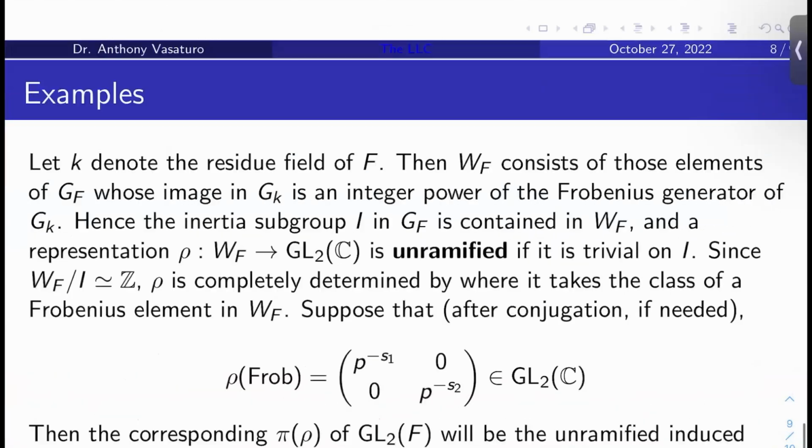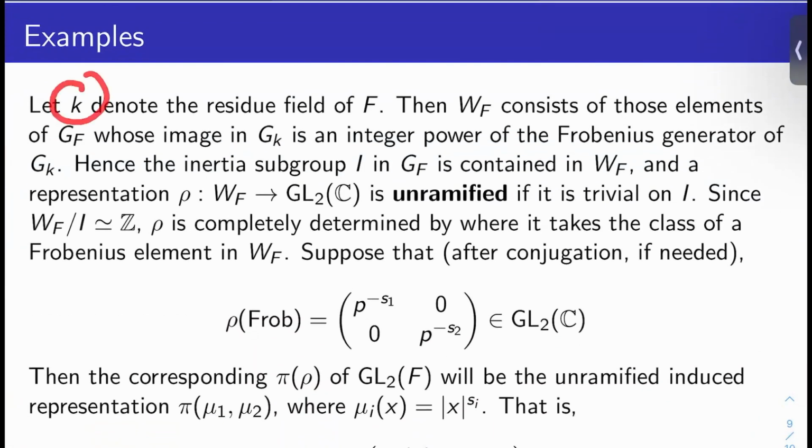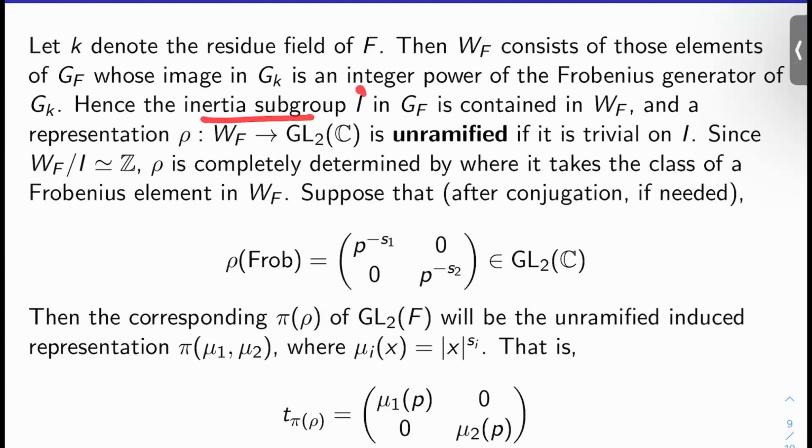Okay, let's look at some final examples here. Let's let K denote the residue field of F, lowercase k. The Weil group W sub F then consists, it turns out, of those elements of the Galois group G sub F whose image in the Galois group of K is an integer power of the Frobenius generator of G sub K. That's a great way to think about W sub F. Well, that just means the inertia subgroup I in G sub F is actually just in the Weil group. And so we can talk about unramification then, right? So a representation rho on the Weil group to GL2 of C should be unramified if it's trivial on I, of course. By construction, W sub F mod I is just isomorphic to Z.